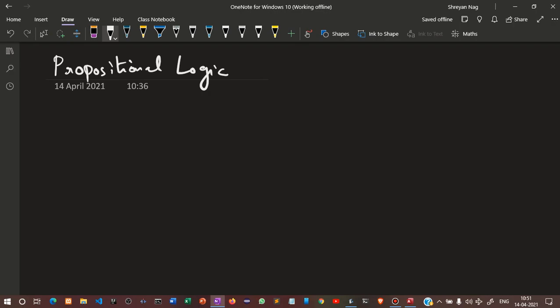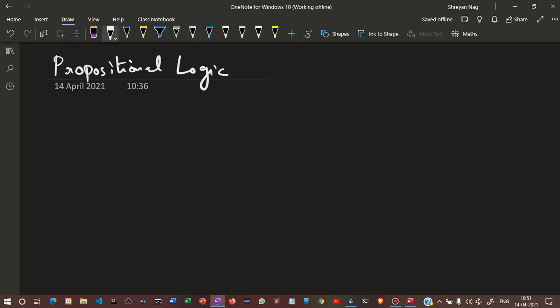Today we will be discussing propositional logic. This is the first chapter on your Boolean algebra. So what is a proposition? A proposition is a sentence that is either true or false. So let us have a look at something.